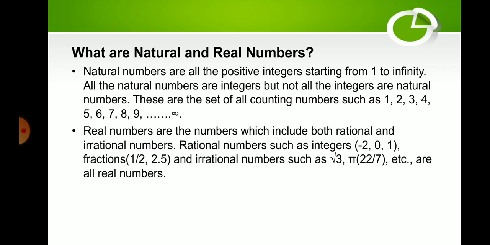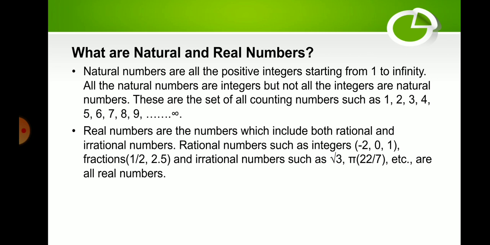Real numbers are the numbers which include both rational and irrational numbers. Rational numbers such as integers: negative 2, 0, 1; fractions: 1 over 2 and 2.5. And irrational numbers such as the square root of 3, pi, 22 over 7, etc.